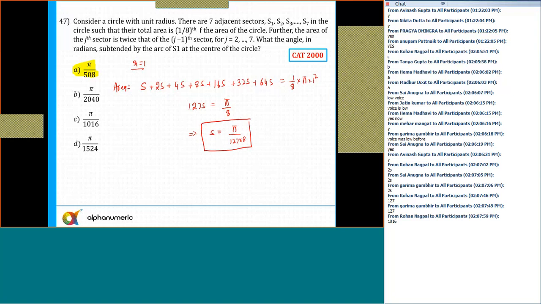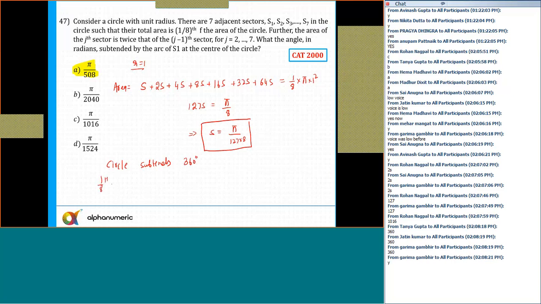Now, tell me one thing. A circle will subtend an angle of how much at the center? Can I say a circle subtends 360 degrees at the center? So 1 by 8 of the circle will subtend how much angle? 360 by 8.